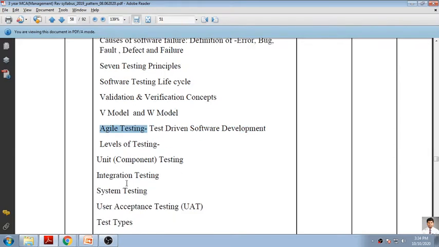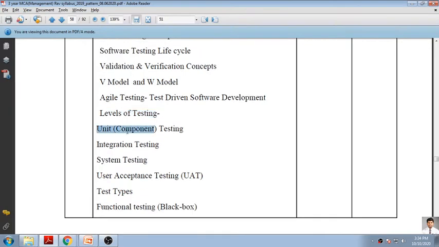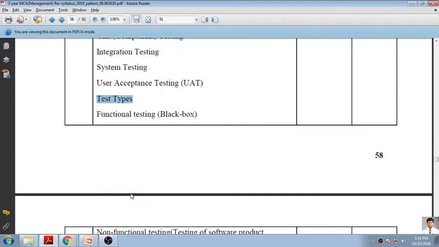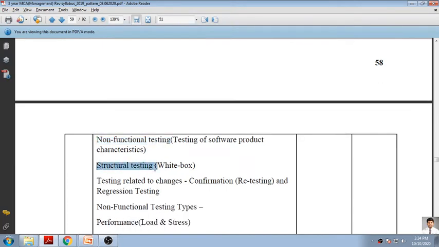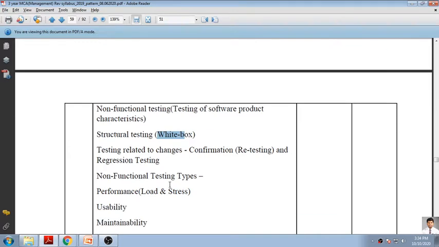So we'll go into that, and then after that we'll be entering into the levels of testing. So we'll talk about unit testing, integration testing, system testing, user acceptance testing, and test types also, that is what is functional testing and what are non-functional testing. Apart from that, we'll be going for structural testing also, that is white box testing. Then tests related to changes, that is retesting and regression testing.